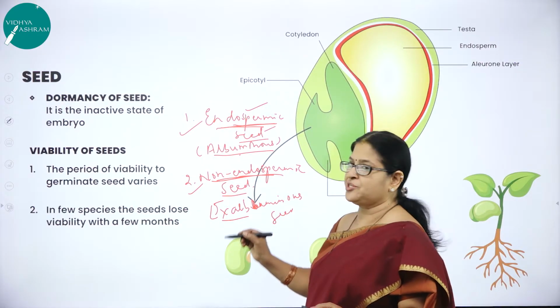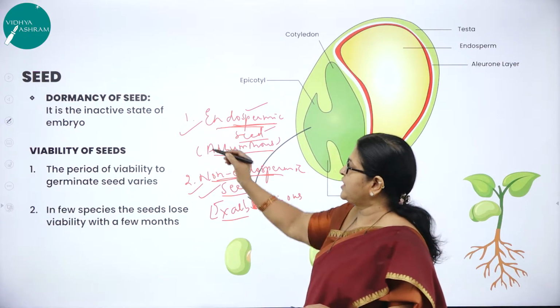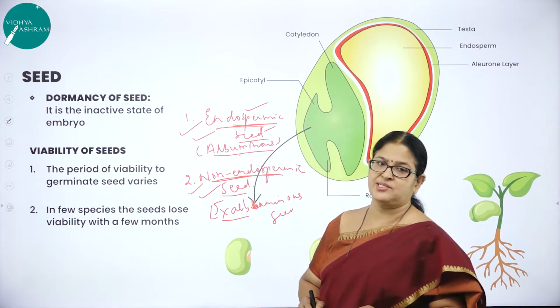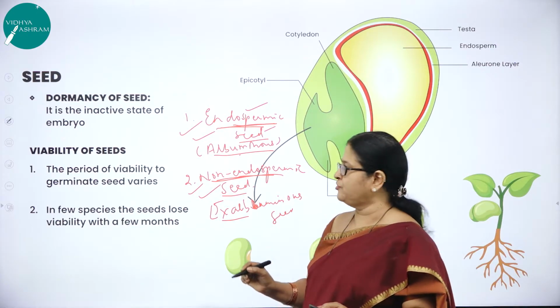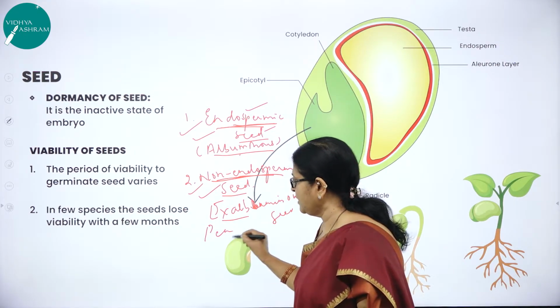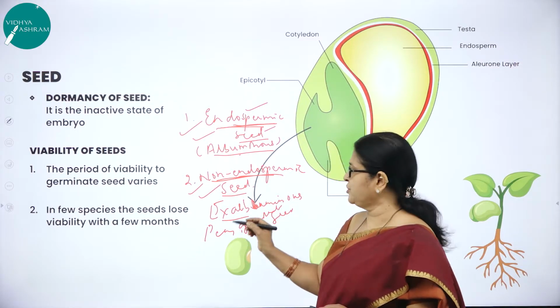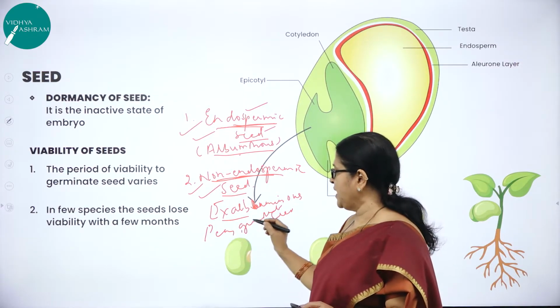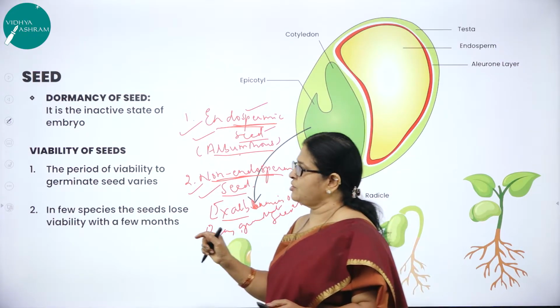No residual endosperm is left in this non-endospermic seed, whereas it is left in endospermic seed. What is the example for the non-endospermic seed? Example is pea and groundnut, etc. Hope you have understood this concept.